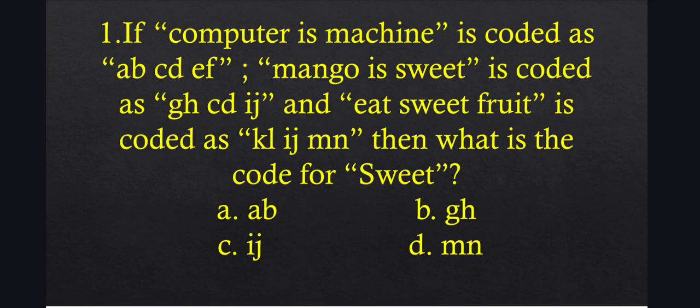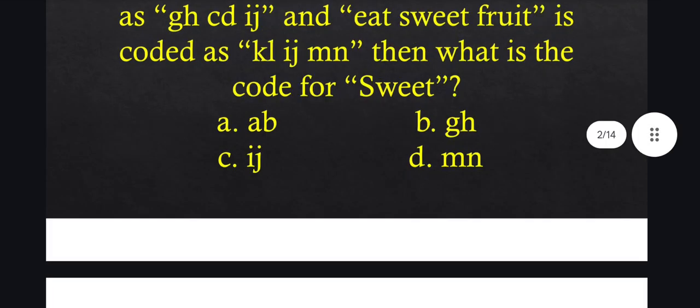Question number 1. If "computer is machine" is coded as A B C D E F, "mango is sweet" is coded as G H C D I J, and "eat sweet fruit" is coded as K L I J M N, then what is the code for sweet? Option A: A B, option B: G H, option C: I J, and option D: M N.